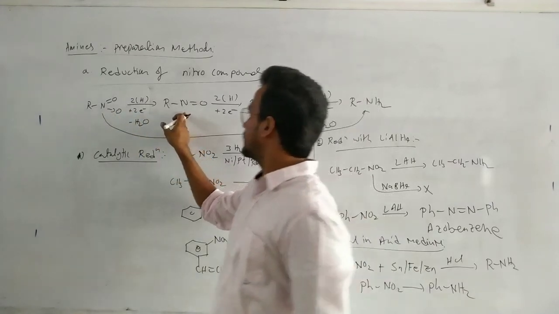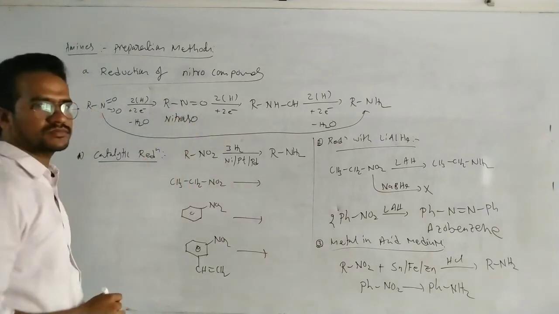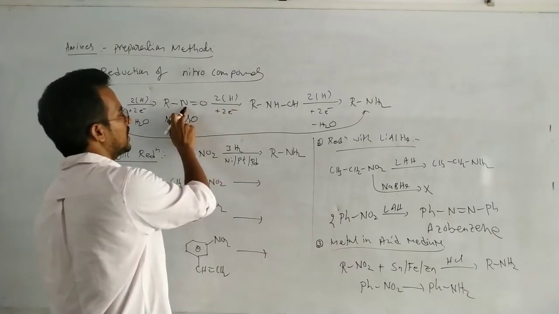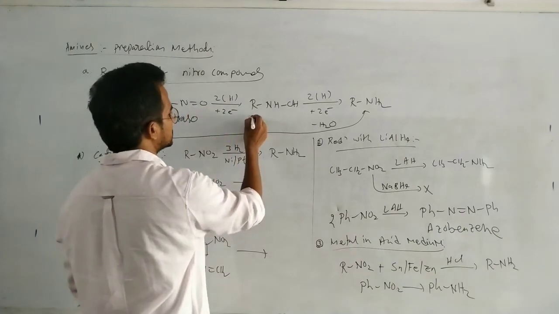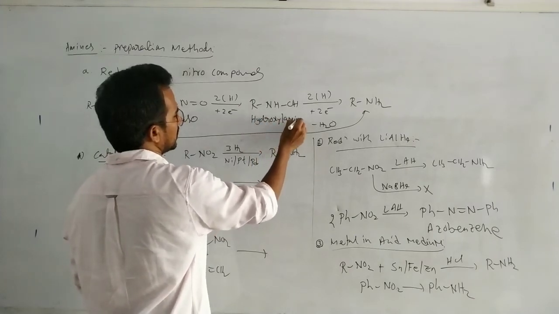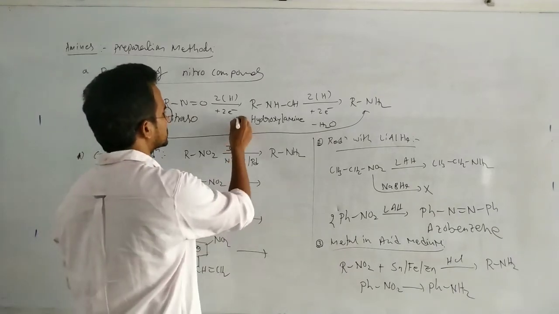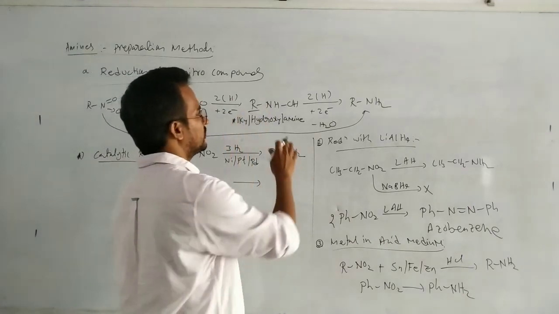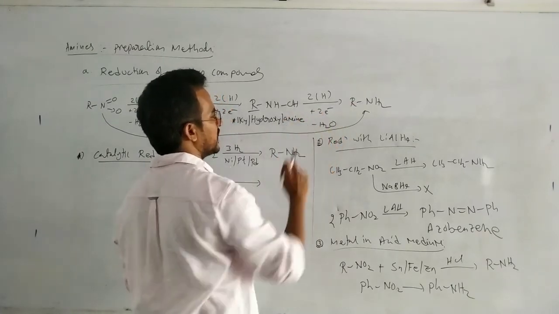So you get RNO, which is a nitroso compound. Next, on further reduction, with addition of hydrogens, nitrogen is added to hydrogen and oxygen is added to hydrogen, giving RNHOH, adding two electrons. This is the alkyl hydroxylamine. On further reduction, that means addition of two hydrogens, adding two electrons, and loss of H2O, we get the amine.